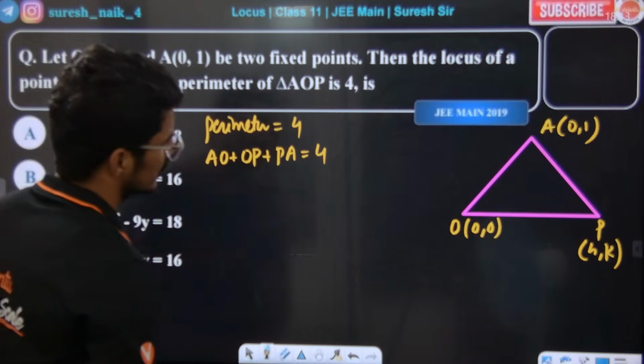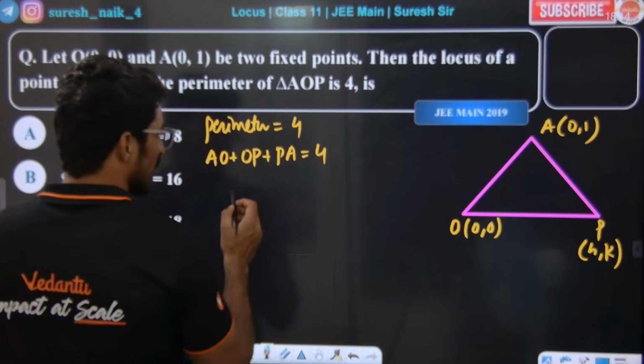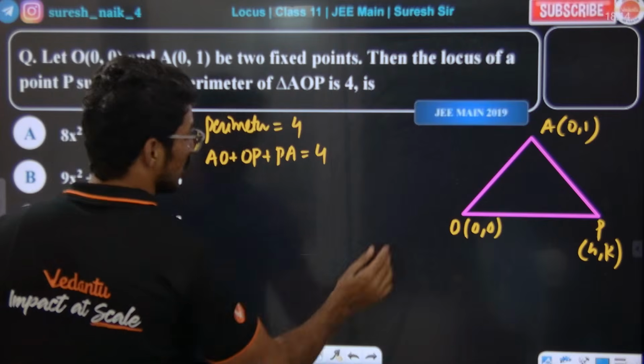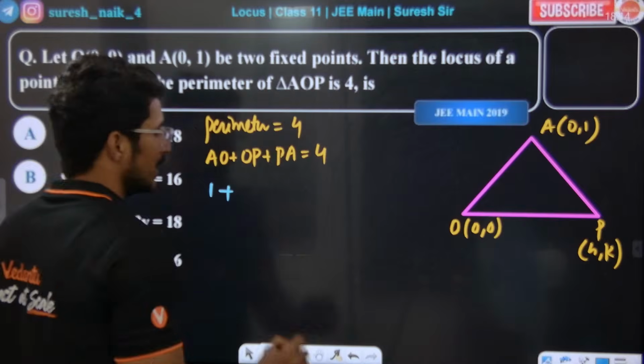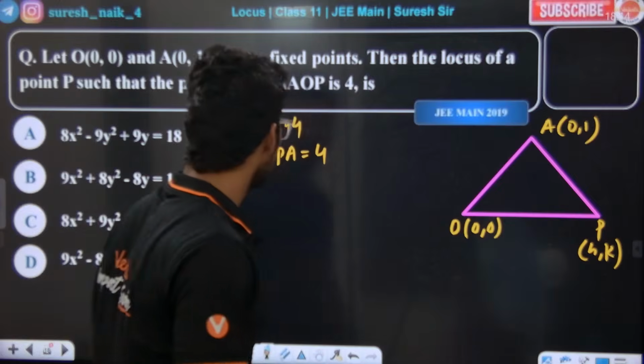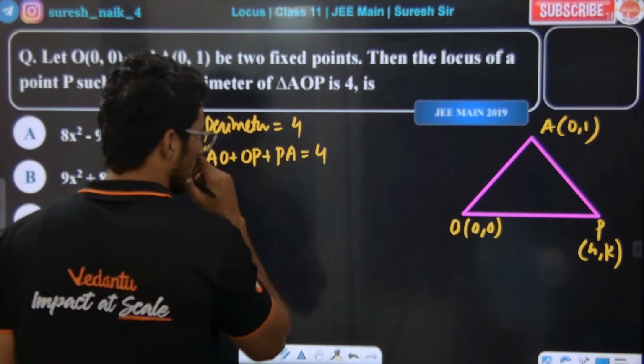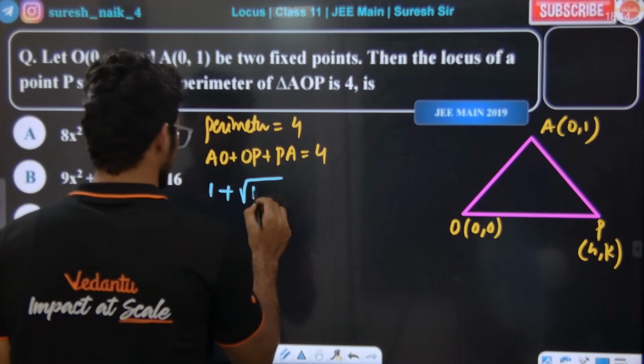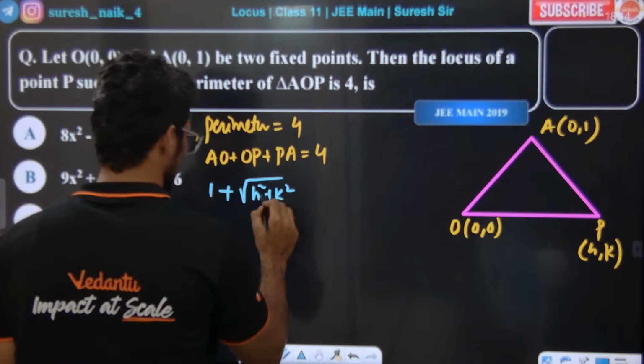Tell me, AO means what basically? Square root of 0 minus 0 whole square plus 1 minus 0 whole square, which is 1. OP means square root of h square plus k square.